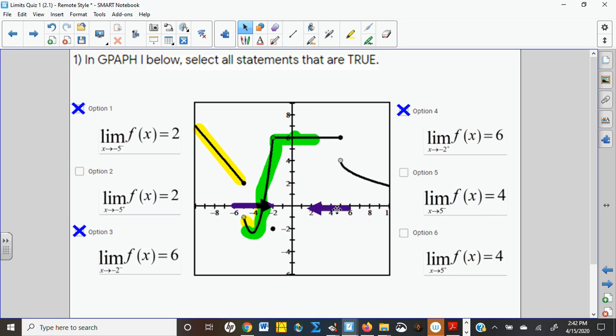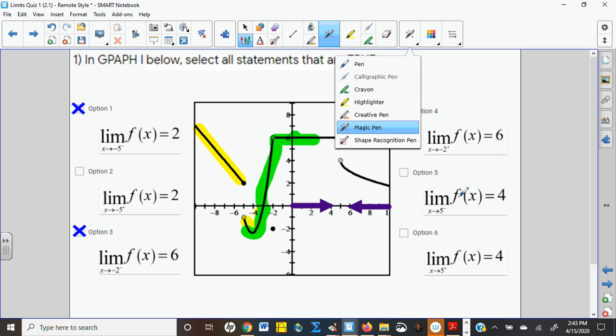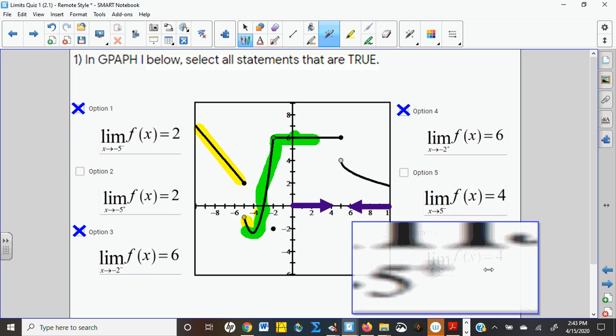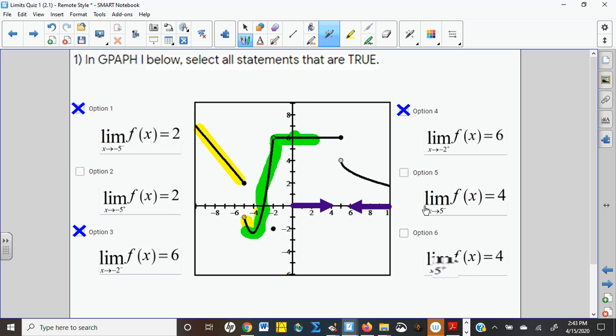Okay. So finally, we are going to approach +5. So that's over here, right? As I approach +5 from the left, okay? I don't know if it's hard for you guys to see as you're watching this, but we're looking at that little tiny sign there. Is it a plus or is it a minus? And this one's a minus, so it's from the left. And as I approach from the left, it looks like I'm still at a height of 6 up here. So the left limit is 6.